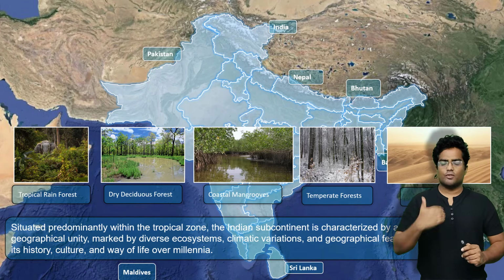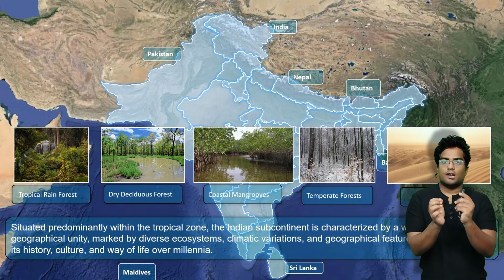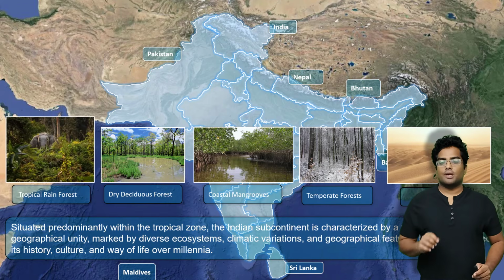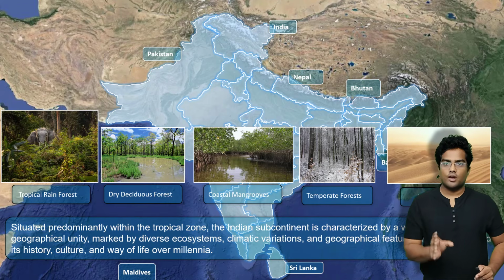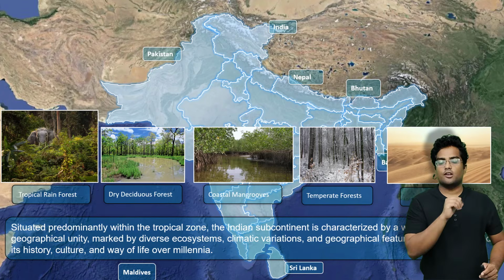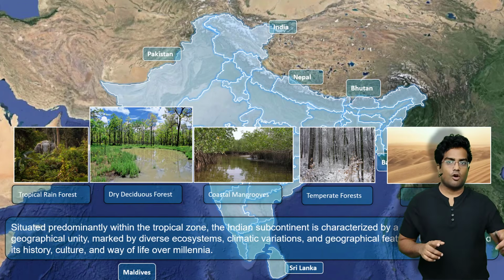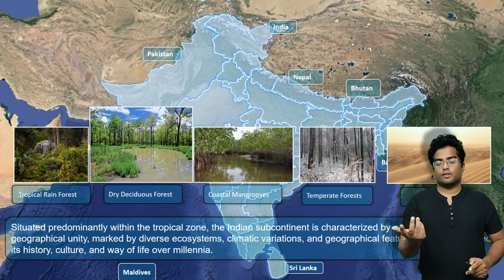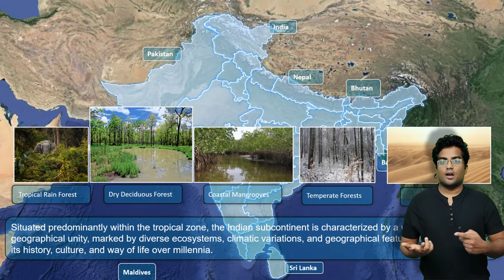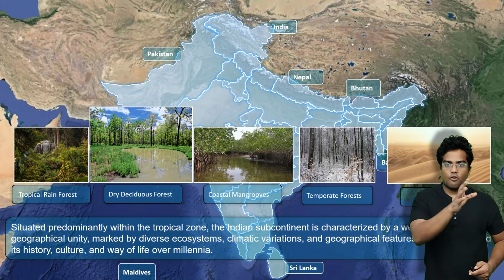Now, India is part of the tropical system. We will learn about the tropical system, but you have to understand that the Indian subcontinent offers a lot of climatic variations. For example, the tropical rainforest is found in parts of Kerala and parts of the northeast. Dry deciduous forest is found in the central region of India, let's say Madhya Pradesh and parts of Telangana and Andhra Pradesh.